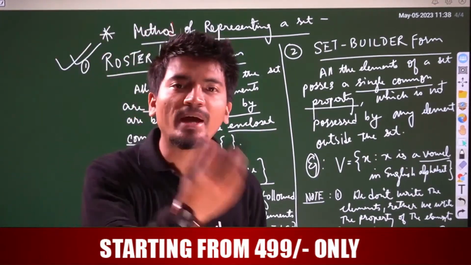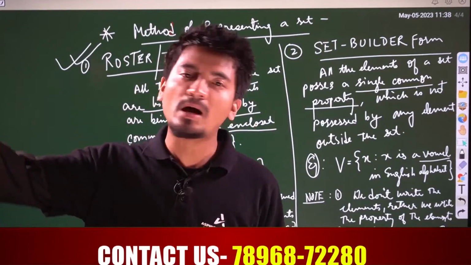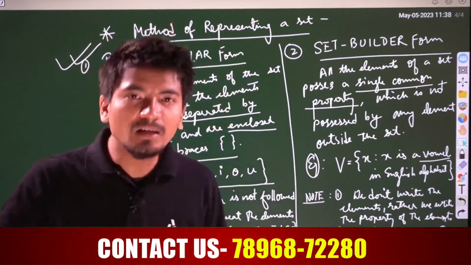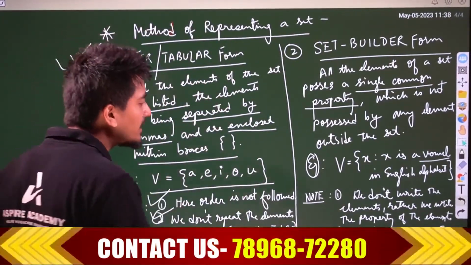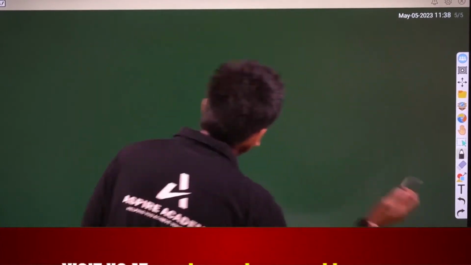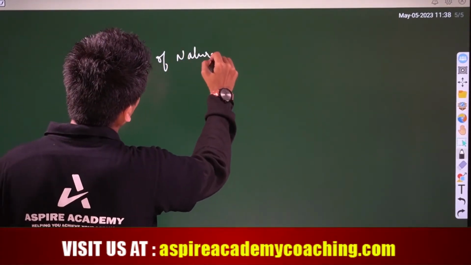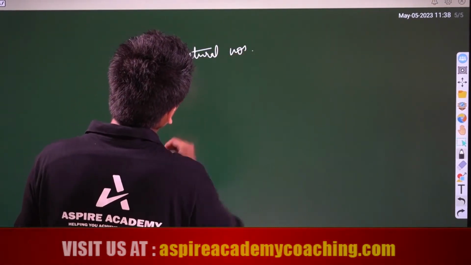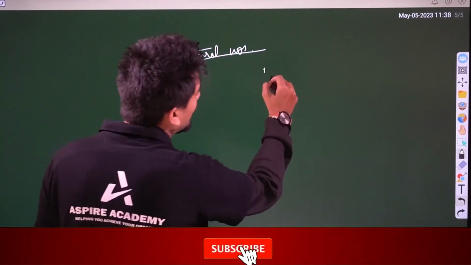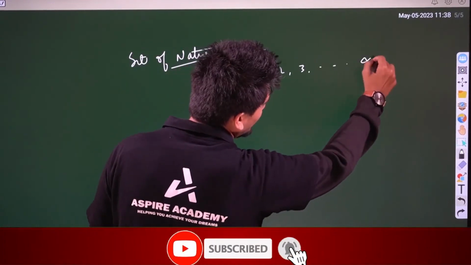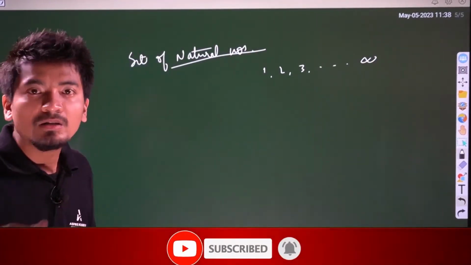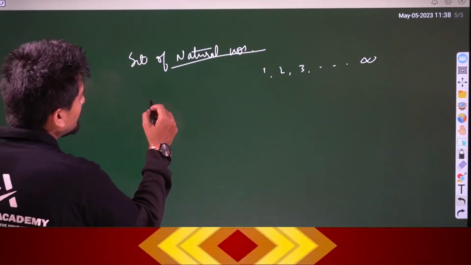So definitely you can't write 1, 2, 3, 4 up to infinity. You can't write it like this. So if I say the set of natural numbers, it is not possible for us to write 1, 2, 3 up to infinity. So what is the process we use?